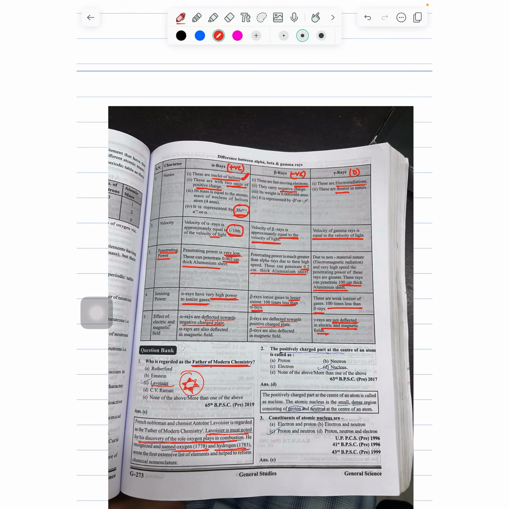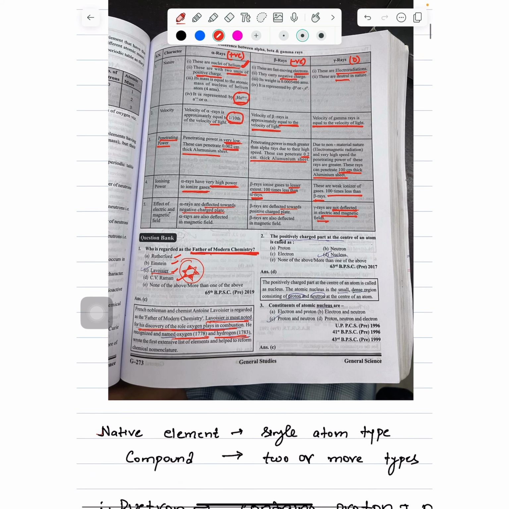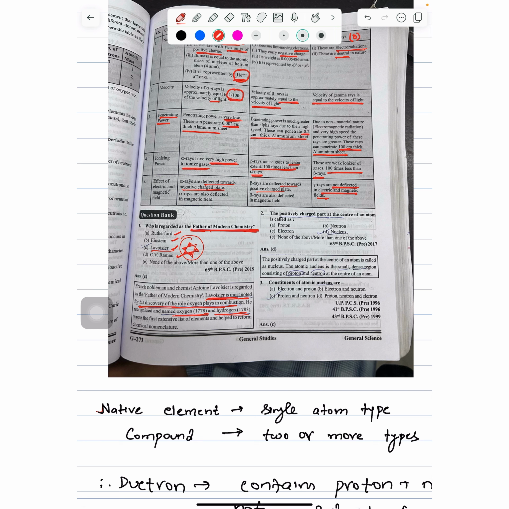So this was it. Now there was a question: who is called the father of modern chemistry? Here the options are Rutherford, Einstein, Lavoisier, C.V. Raman. The answer is Lavoisier, because of his discovery of the role of oxygen in combustion. He recognized and named oxygen and hydrogen, wrote the first extensive list of elements, and helped to reform chemical nomenclature.